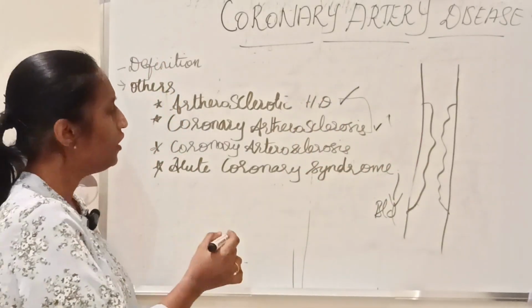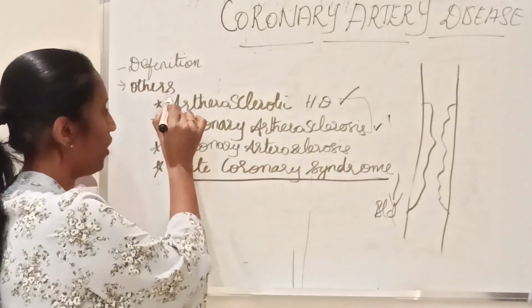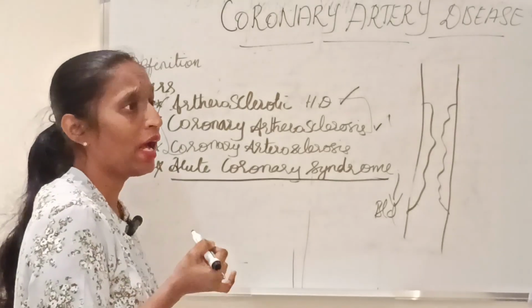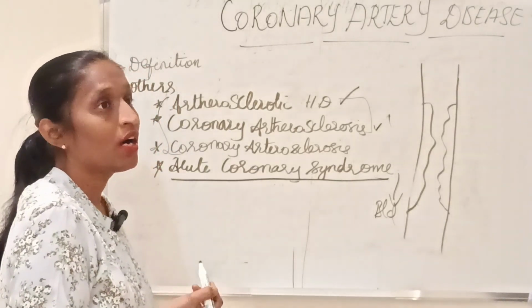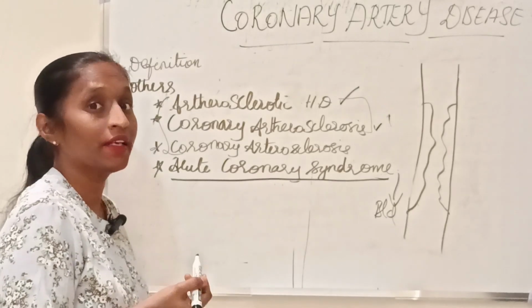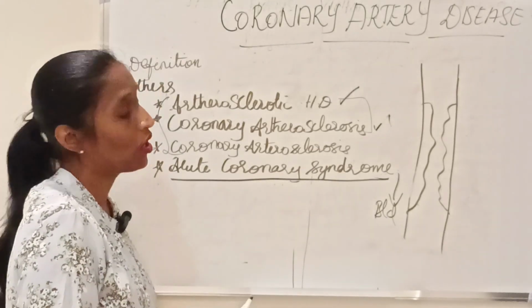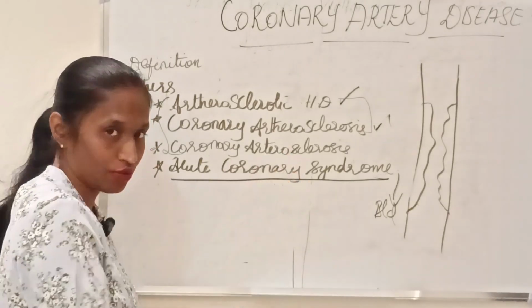Okay. When you come to acute coronary syndrome, it may happen due to a complication of a myocardial infarction of a person, or it may lead to a myocardial infarction of a person, that we call acute coronary syndrome.